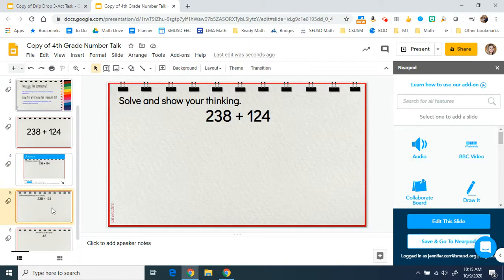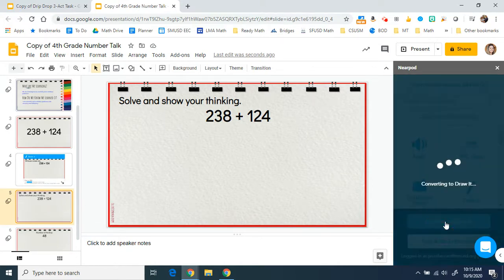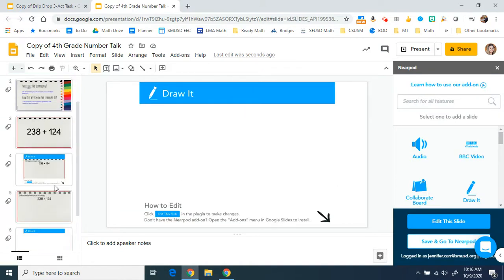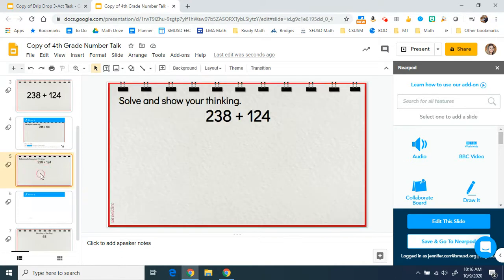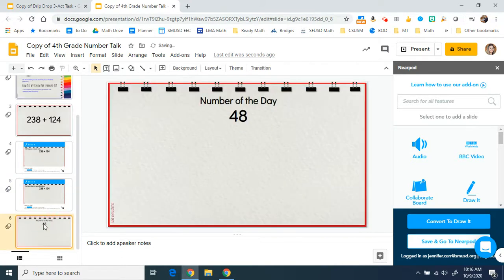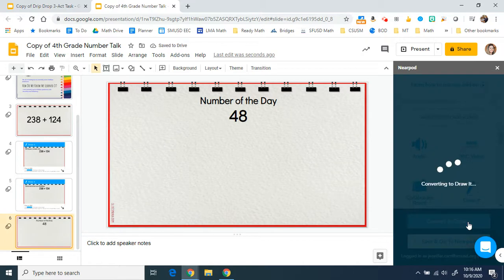So I'm going to do the same thing with the second slide where students are asked to show their thinking. I'm going to convert to Draw It. It takes a couple of seconds. And once that has been converted, I can see here my original slide, the converted interactive Draw It slide. I will delete my original and do the same thing for my last slide. I want students to be able to write, type, or draw on the slide and show many different ways to make the number 48.